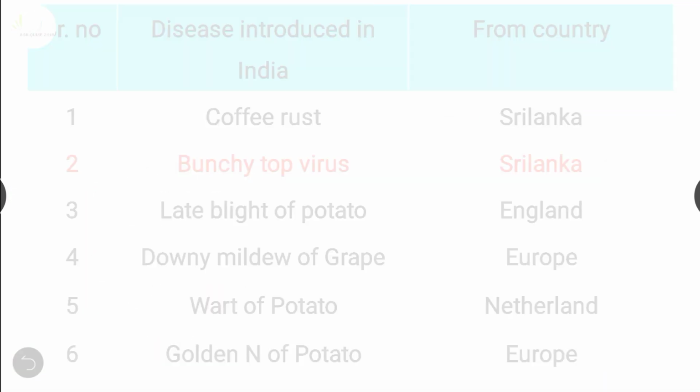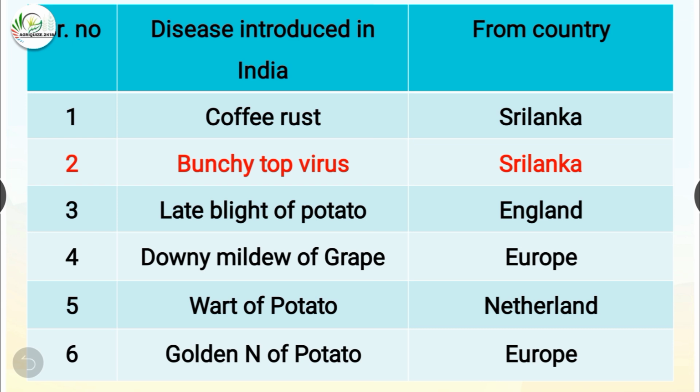Let's know more about the disease introduced in India from other countries. First, coffee rust was introduced from the country Sri Lanka. Bunchy top virus was introduced from Sri Lanka again. Late blight of potato was introduced from England. Downy mildew of grapes was introduced from Europe. Wart of potato was introduced from Netherlands, and golden nematode of potato was introduced from Europe.